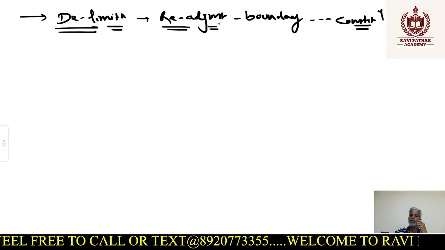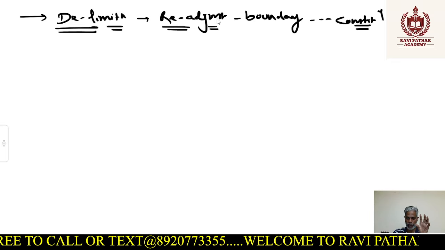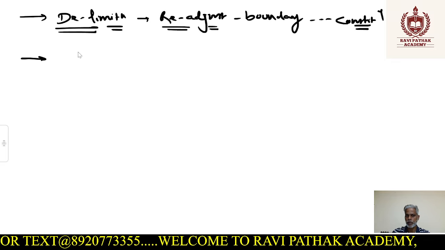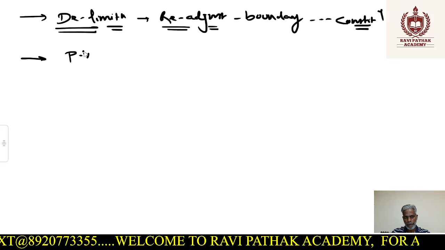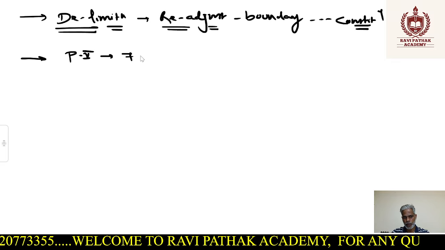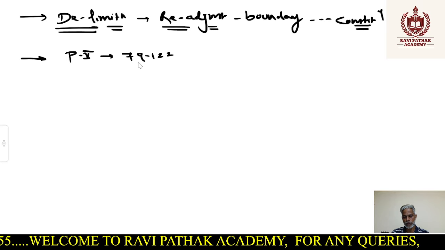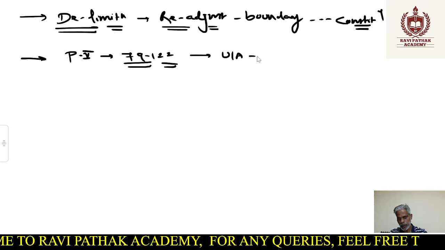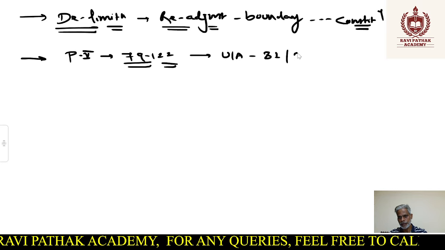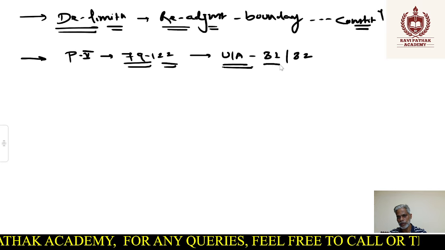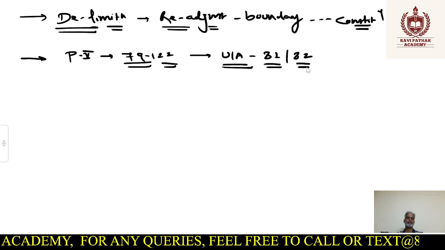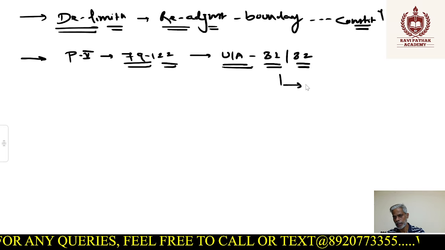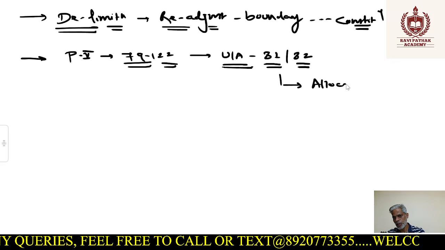Now, is there any constitutional provision for the same? Yes. As I've told you, election related and parliament related things are given in Part 5 of the Constitution, which is from Article 79 to 122. Out of this, Articles 81 and 82 talk about the provision for delimitation, not directly but indirectly, because they talk about allocation of seats.